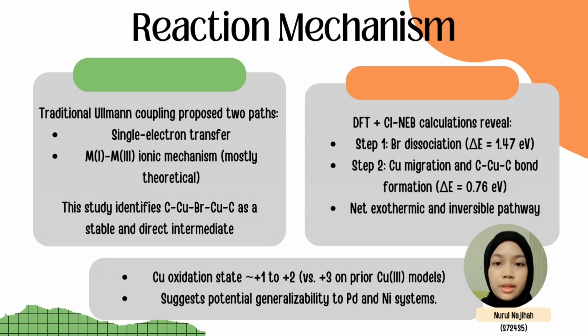For the reaction mechanism, this new intermediate helps explain a missing step in Ullmann coupling. DFT calculations show that the carbon-copper-bromine-copper-carbon bond transformed to carbon-copper-carbon through an exothermic two-step process with manageable energy barriers. Unlike previous models, copper here stays in a +1 to +2 state, making this mechanism more realistic and potentially relevant to similar reactions with nickel or palladium.